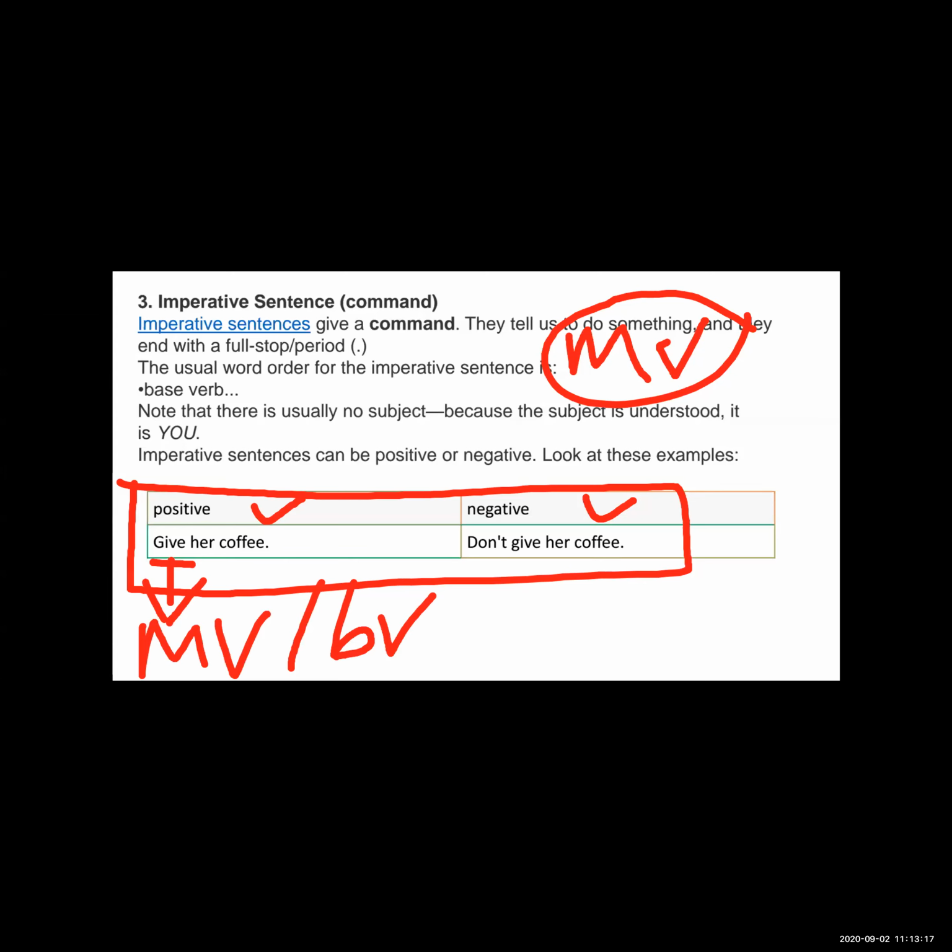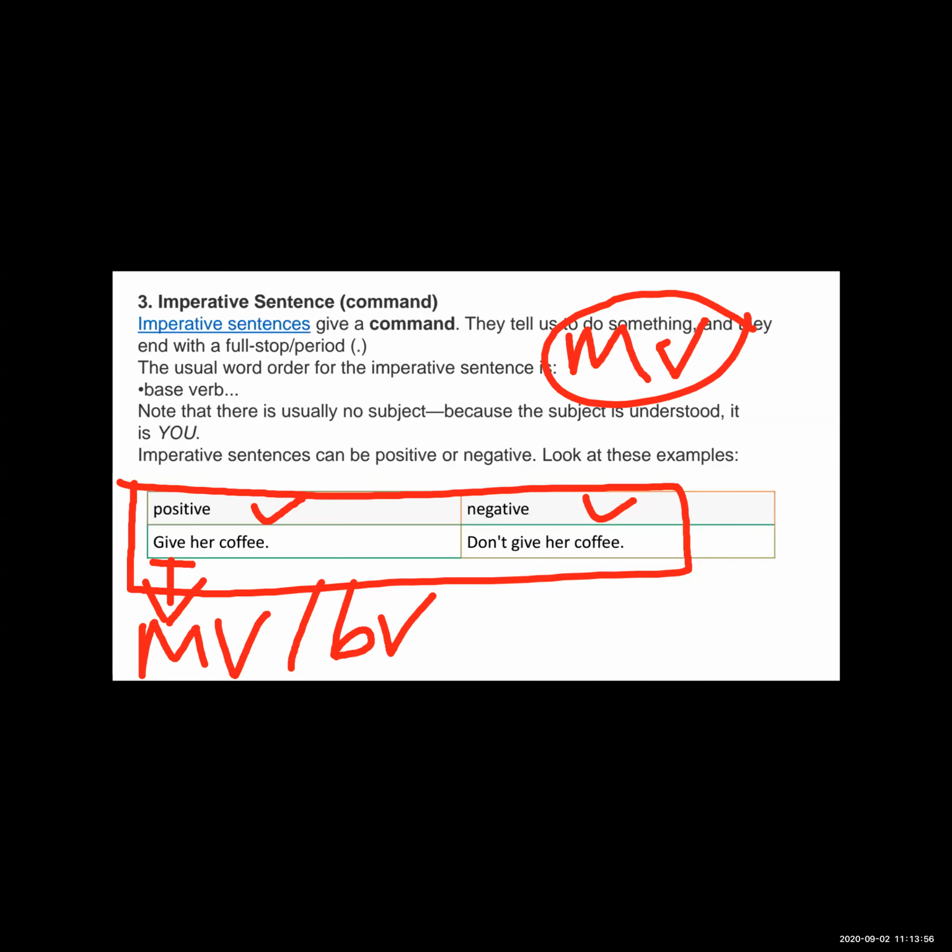Now see, a negative sentence always starts with don't. Don't give her coffee. The negative sentence starts with do not, and after that there is a main verb, and then the object. So I hope you understood that an imperative sentence always starts with the main verb, and at the end there is a full stop.